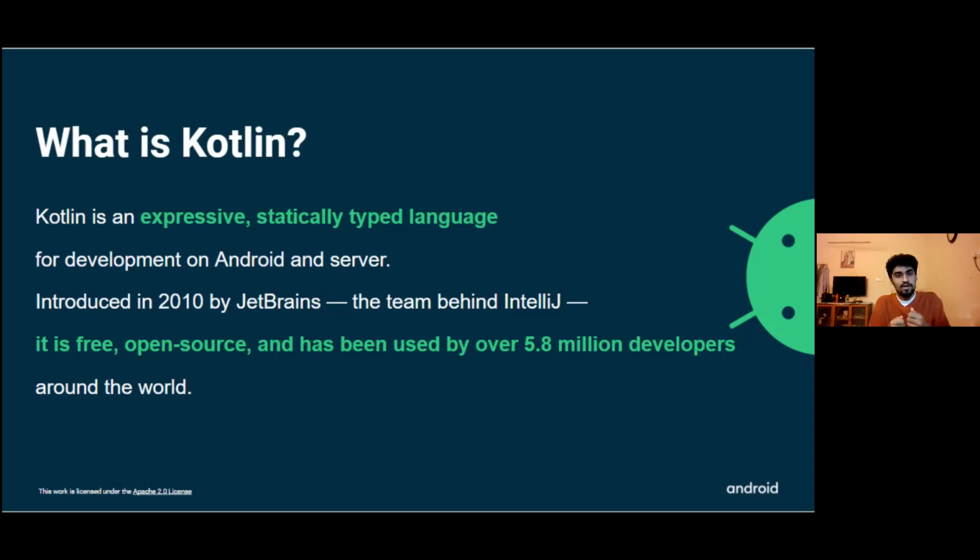From the morning we wake up until we go to bed, mobiles and apps are something that we are very much surrounded by. And as the name suggests, app development, or specifically we'll be looking at Android development, because this is Android Study Jam. So categorically, if I were to talk on a very large scale, app development is broken into two parts. One is iOS development and the other is Android development, because iOS and Android are the most famous operating systems, the most popularly and widely used. Almost 99% of phones in the world use either of these operating systems.